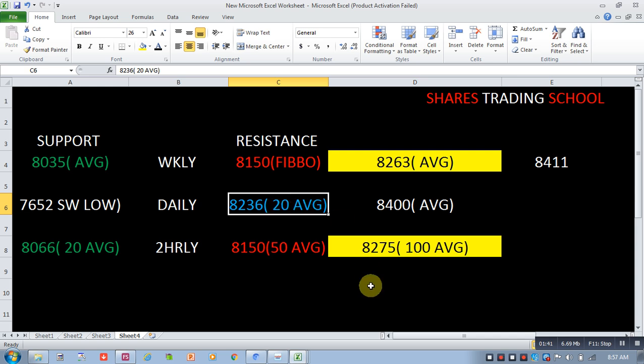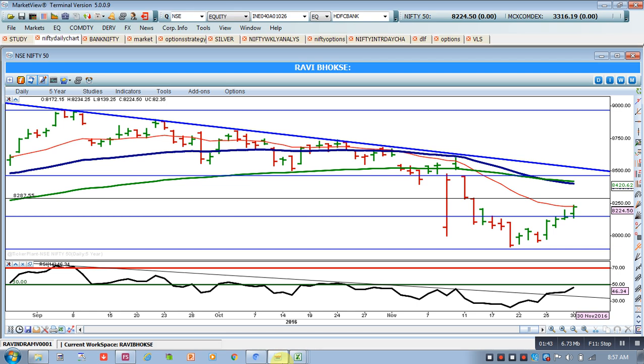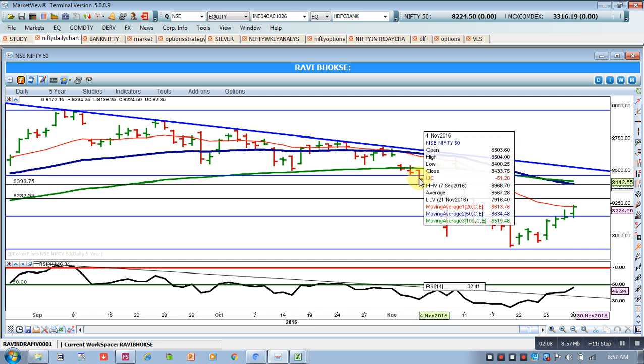Now the next resistance we will quickly discuss. As per this daily chart, there is a resistance around the level 8,420. This is a swing low, and the swing low, the price accumulation and the moving average formations are all almost around 8,400 to 8,420, because the closing of this particular day is around 8,433.